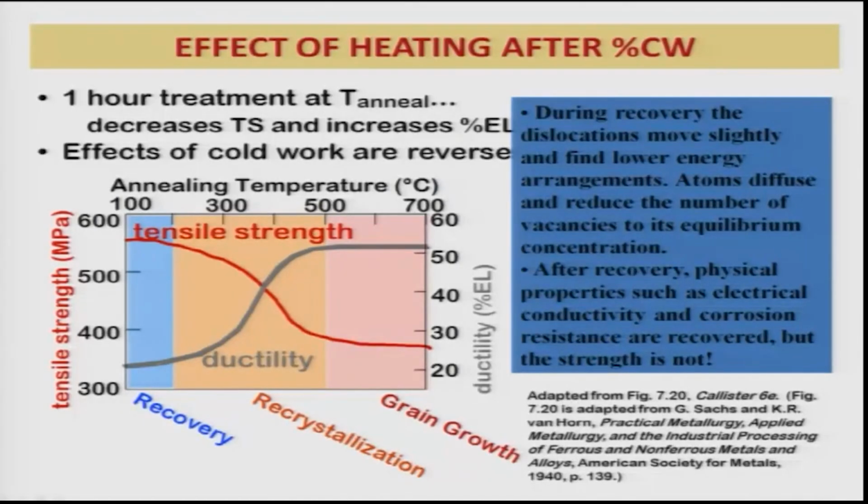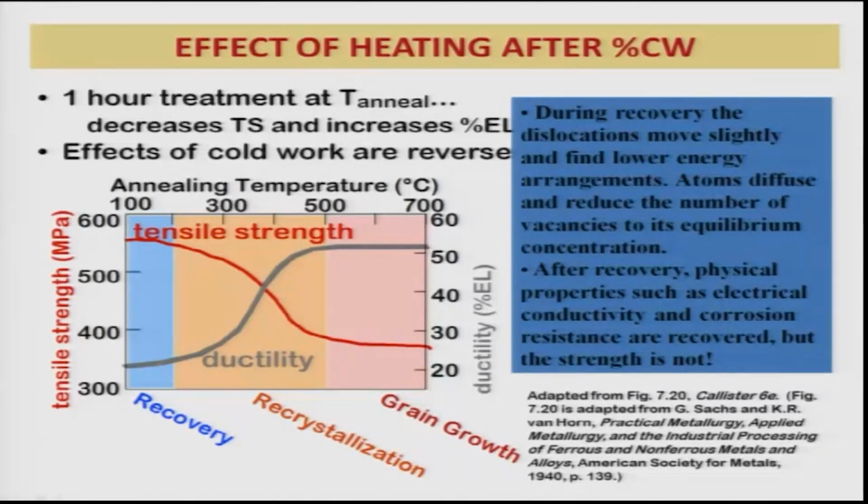So something happens to the defect structures in the recovery stage, which leads to a change in the physical properties. So what actually happens? As I already told you, dislocation is the primary means of deformation in metallic materials.